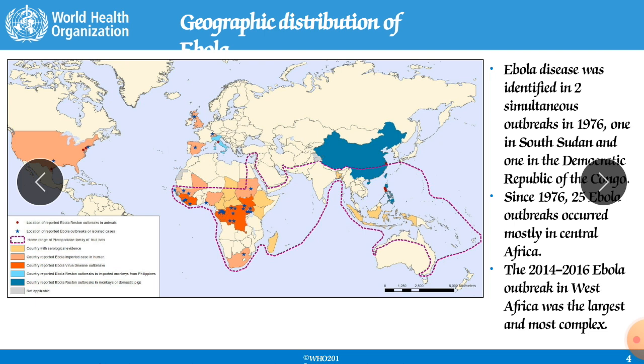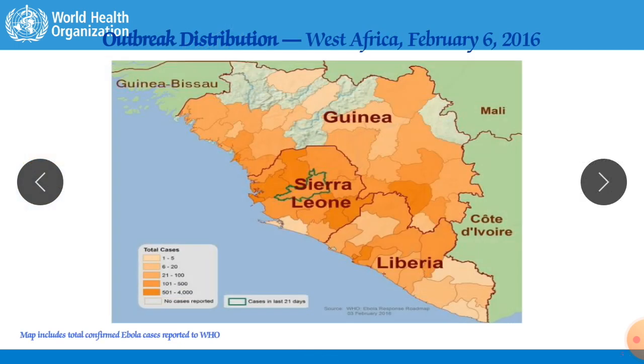The 2014 to 16 Ebola outbreak in West Africa was the largest and the most complex one. Now this is the specific area where it has been spread. So 1 to 5 total cases, and according to the intensity of color, the number of patients has increased. It has increased mostly in Sierra Leone, so it is the most affected country in Africa. After that Liberia, and after Liberia, Guinea. So these are the three countries which have been affected the most out of all over the world.